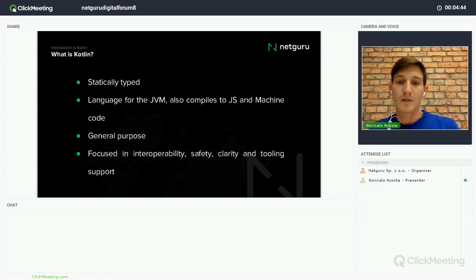It focuses on interoperability. Sorry, wrong word. I mean interoperability with Java, for example, but also safety, clarity, and tooling support. Especially because it's developed by JetBrains, so they include a lot of tools for it.